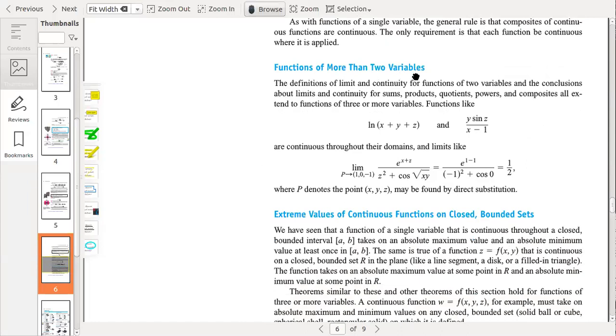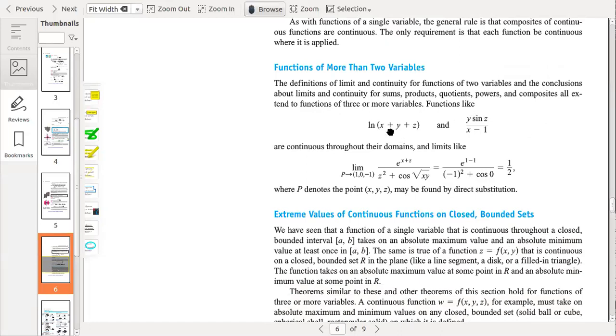Functions of more than two variables. The definitions of limit and continuity for functions of two variables, and the conclusions about limits and continuity for sums, products, quotients, powers, and composites, all extend to functions of three or more variables.